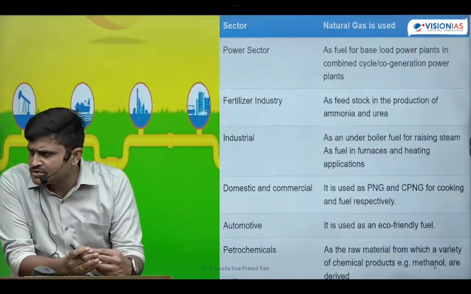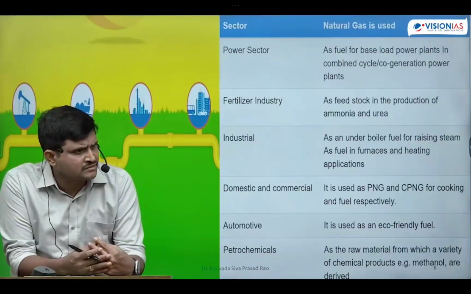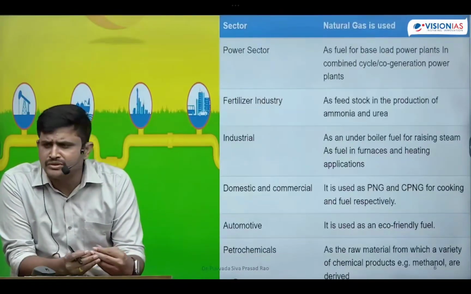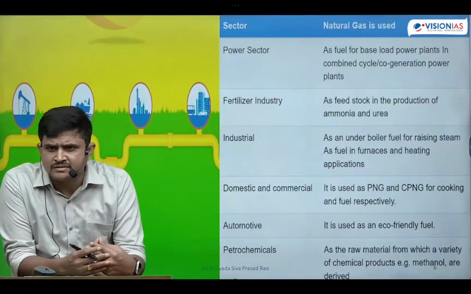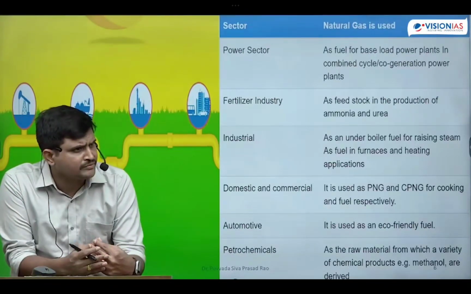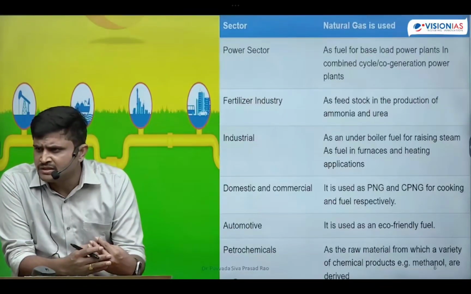We have identified wide resources. Only because of lack of technology, we are unable to extract it. Hence, there is a shortage of natural gas in India. We are importing this natural gas from other countries by constructing pipelines. The TAPI pipeline is one of the most famous pipelines regarding this natural gas. That means we are importing natural gas from other countries.